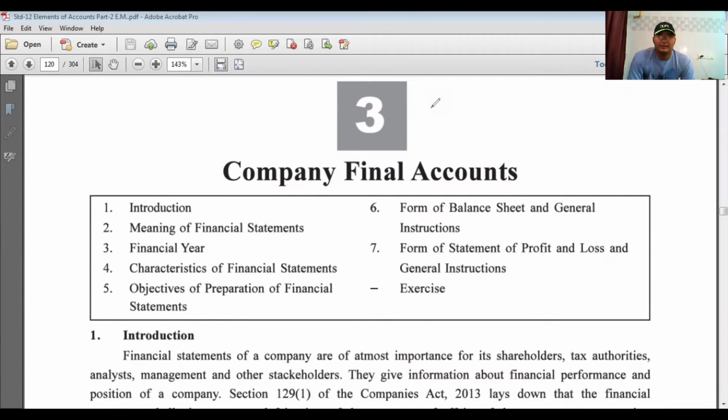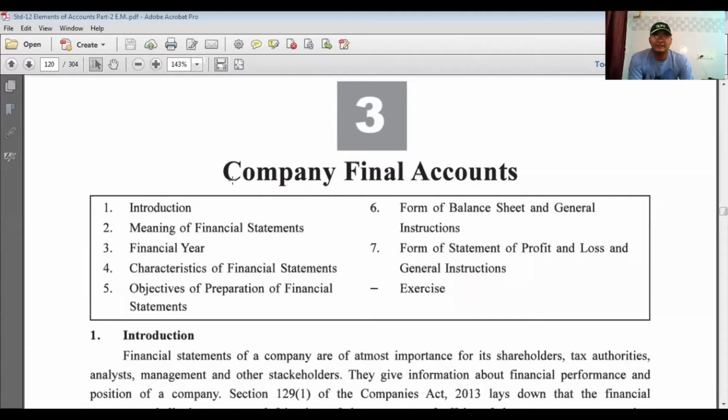Today, in 12th standard, I'm going to start the third chapter, that is Company's Final Account. In examination, this chapter is for 11 marks. Most important chapter. In section F, this is the last sum. In your examination, this is the last sum for 11 marks. So it is a very important chapter. So concentrate fully on this chapter.